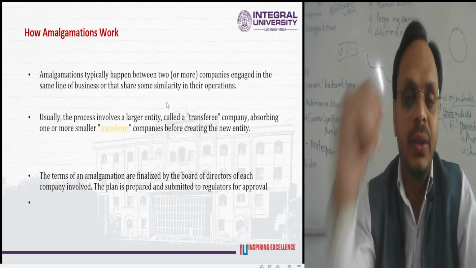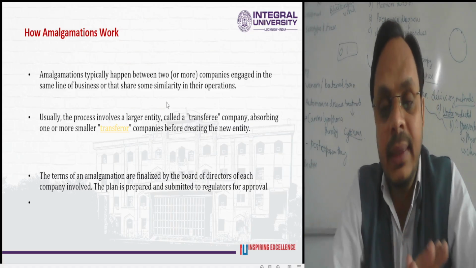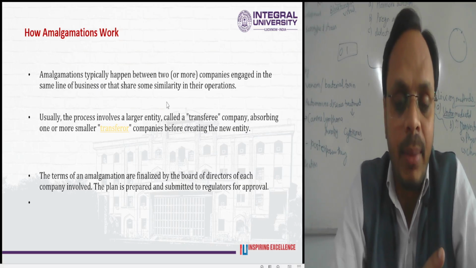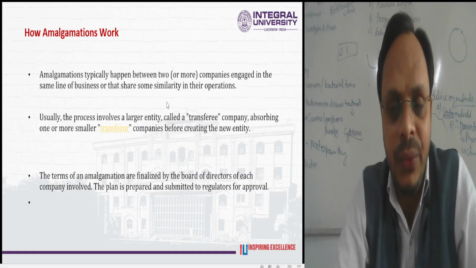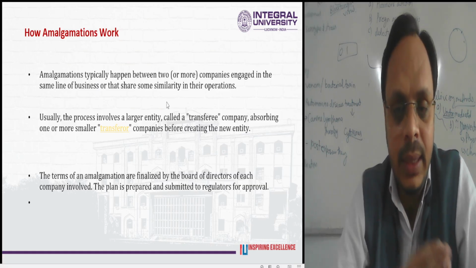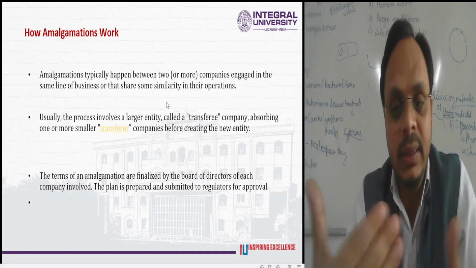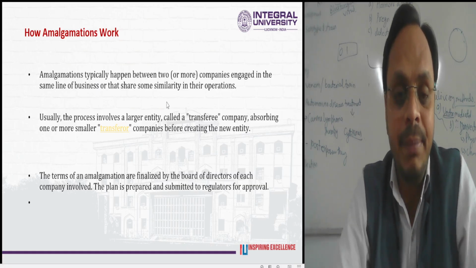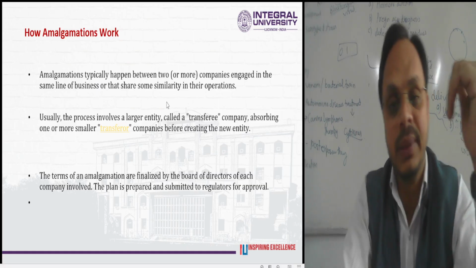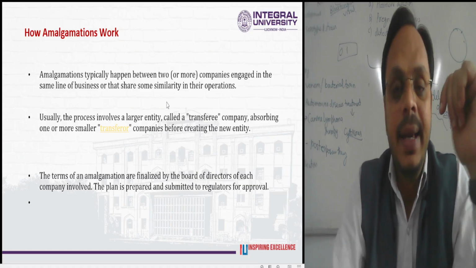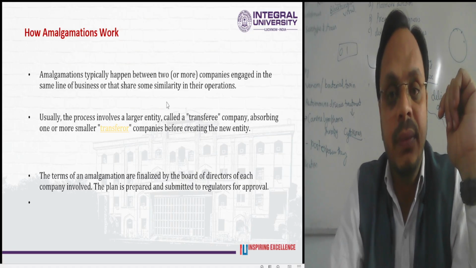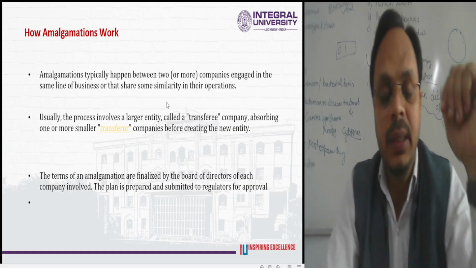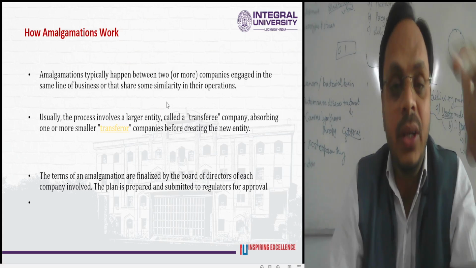We will be discussing the concept of amalgamation from the legal point of view. Necessary legal formalities take place when we talk about amalgamation, internal reconstruction, or external reconstruction of the company.